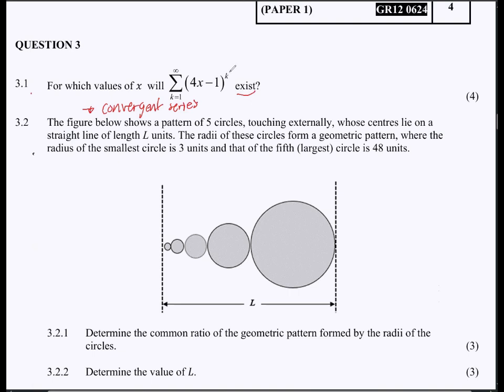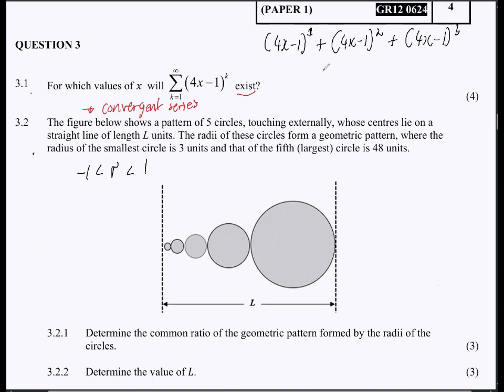Okay, so obviously the first thing that you have to do is at least line up 3 terms for this, with k starting from 1. So the first term T1 will be 4x minus 1 to the exponent of 1, which I do not need to indicate, or maybe let me indicate. Then plus, k will now be 2, so 4x minus 1 to the exponent of 2. And then the third one will be 4x minus 1 to the exponent of 3. Now you have your series like that: term 1, term 2, term 3. But remember, for a convergent series, your r must be something between -1 and +1.